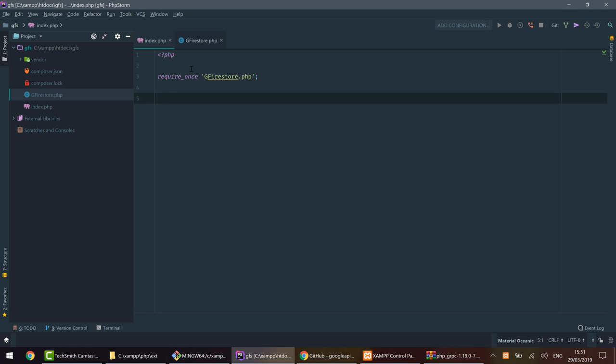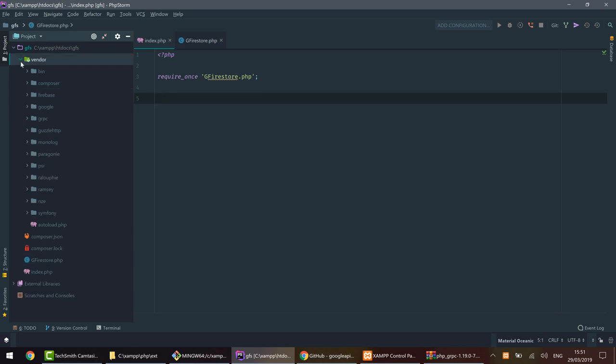And in the next video, I will show you how to connect to your Firestore project, how to use the tools that we already installed in our vendor folder, and what you can do with Firestore. If you don't know what Firestore is, it's a kind of real-time database, but it's better than a database because it can handle more information. It's faster and it's useful for mobile devices if you build some RESTful API like in a real-time database, but it's a bit different because it's better.